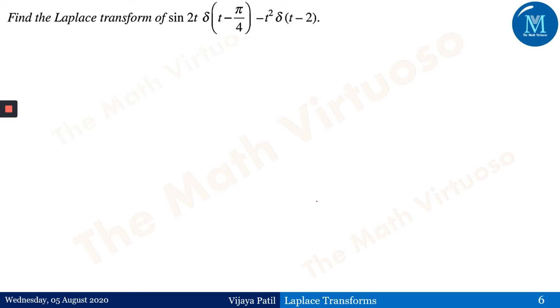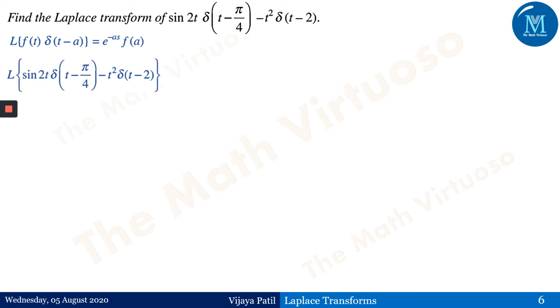Now the next question is, find the Laplace transform of sine of 2t delta t minus pi by 4 minus t square delta t minus 2. This is what we have seen in the last slides: Laplace of f of t delta t minus a is equal to e to the power minus as f of a. So what is this f of t here?